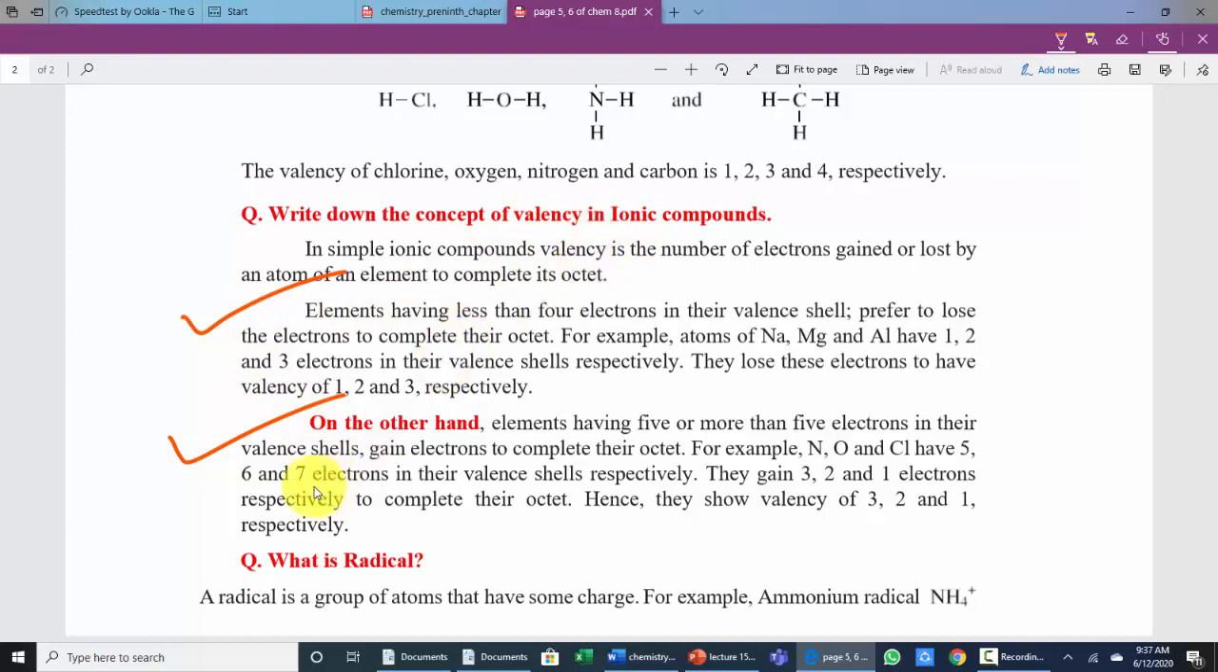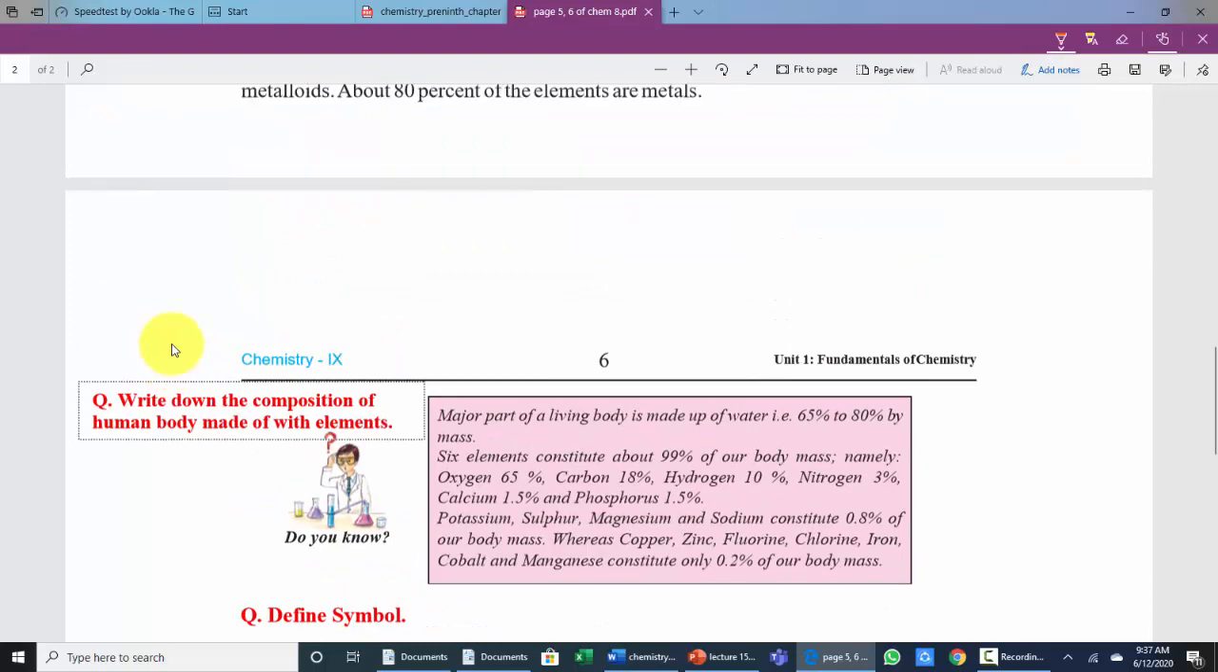And the last one is, what is radical? A radical is a group of atoms that have some charge. For example, ammonium radical NH4 plus. So this is page number 5 and 6.